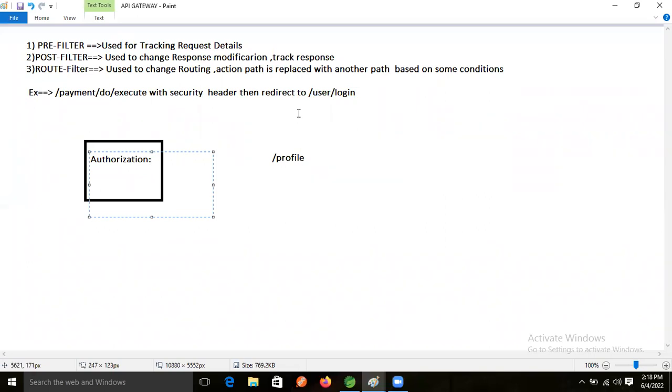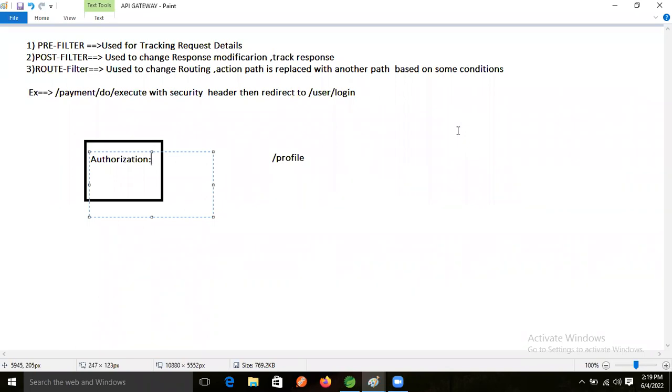First, normally we will implement our filter, right? How our router filter is working, right? Later, whenever we implement the security concept, we will see that in terms of the project, right? So we will check all those things.